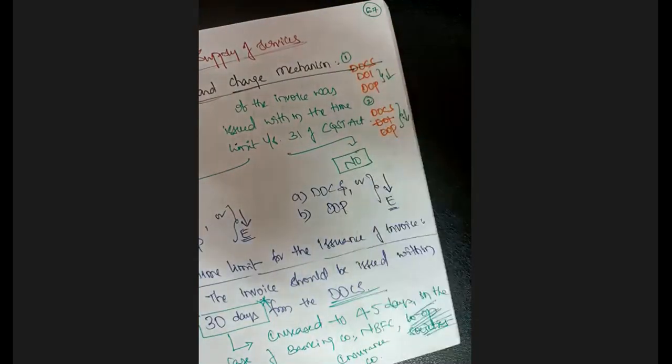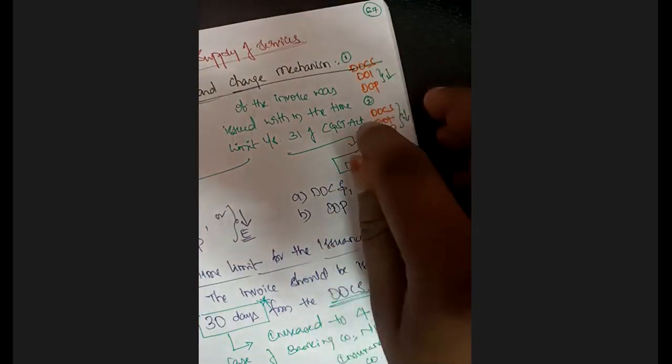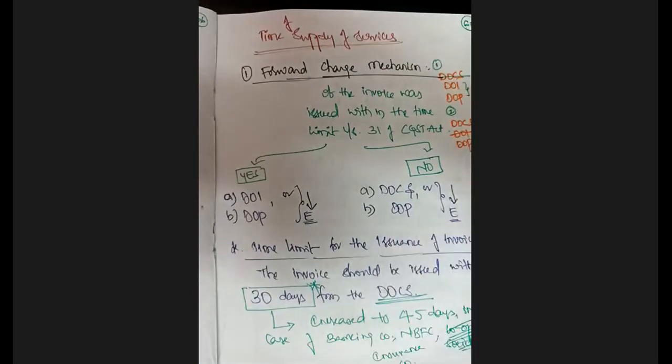If the invoice is issued, strike out the date of completion of service. It is a comparison between invoice and payment, whichever is earlier. If the invoice is not issued, strike that out. Then it is a comparison between date of completion of service and date of payment, whichever is earlier. Clear?